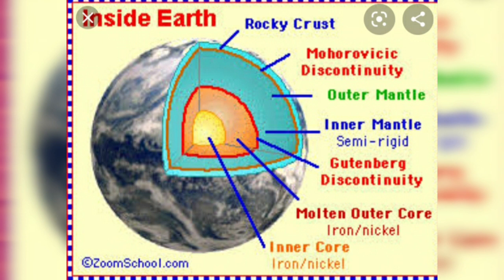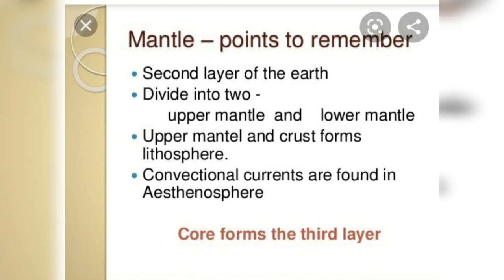Now there is a thin zone of discontinuity. Alright, now this discontinuity, it separates crust from the mantle. So where the crust is ending, mantle is beginning. We find this Mohorovic discontinuity, which is based on the Yugoslavian scientists who discovered it.